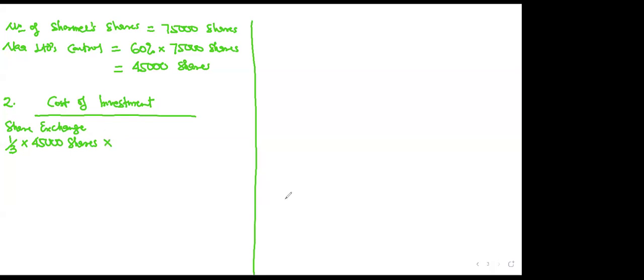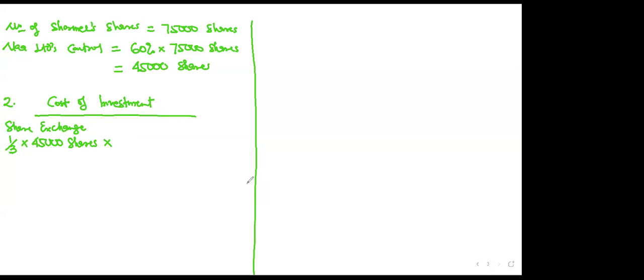And then who did the share exchange? It was Now. So you use Now's share price at the date of acquisition. Please be careful here. This is where a lot of students make mistakes. It is Now, the parent, who is making the share exchange. So the parent is issuing shares, and it will use its share price. So go and find out the share price of Now at acquisition.